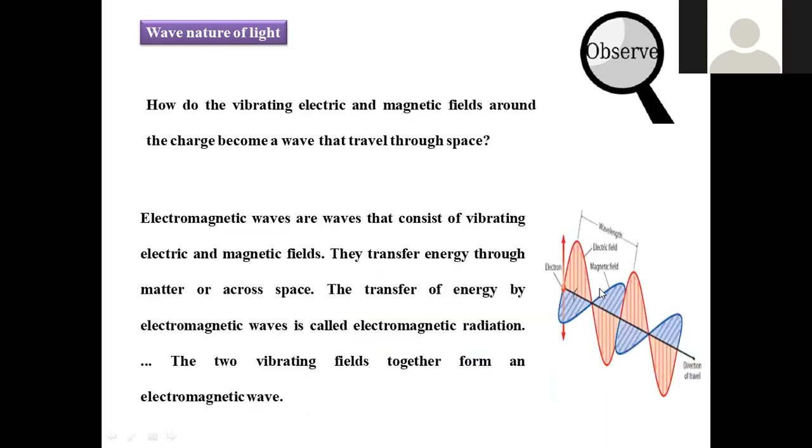Next is the wave nature of light, the continuation of the previous topic. Why do the vibrating electrical and magnetic fields around the charge become a wave that travels through space? What is the reason for that? Because these electromagnetic waves always have vibrating electrical and magnetic fields. They are not stagnant. They do not stay at a particular position. They always have the property of flowing.